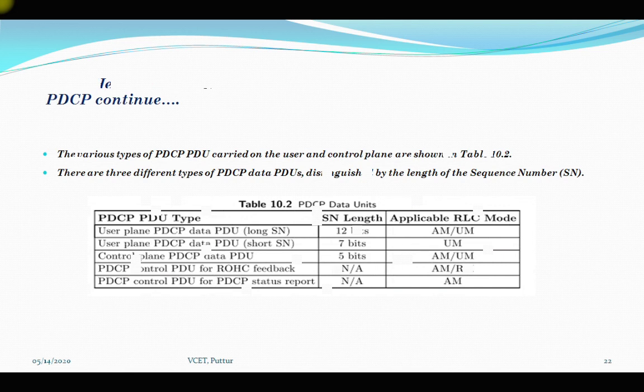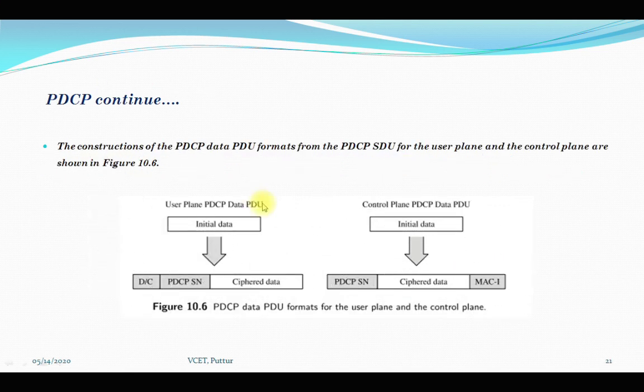This is the D/C field which I have told you about. This is the user plane which will contain the D/C field, which will distinguish data and control PDUs. This D/C field is required since the PDCP data PDU can carry both user plane as well as control plane data. So after using this D/C field, the data is ciphered.